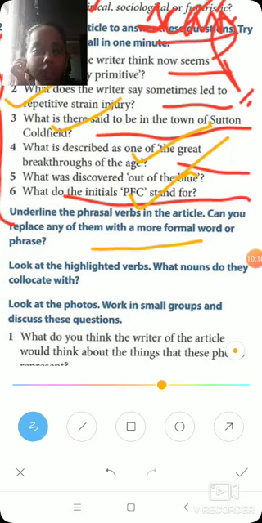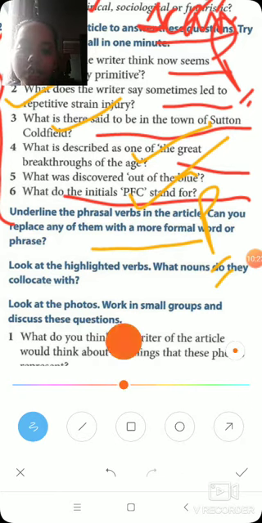What you do is, you can pause the video here and underline all the phrasal verbs, whatever you think are phrasal verbs, and then we'll check whether they are phrasal verbs or no. So you can pause the video here and then we'll resume the video and check the answers, right?